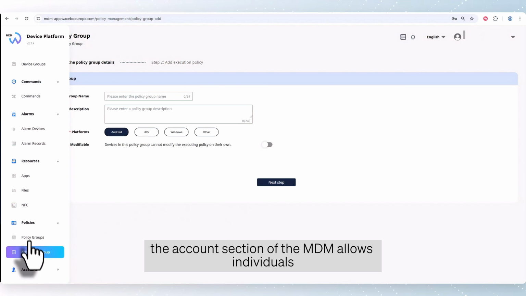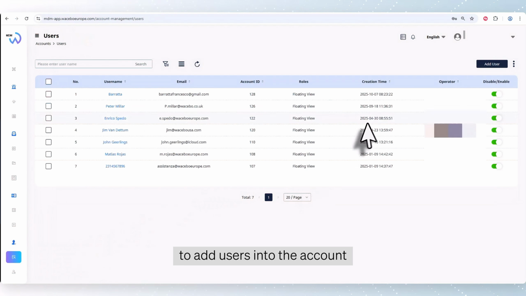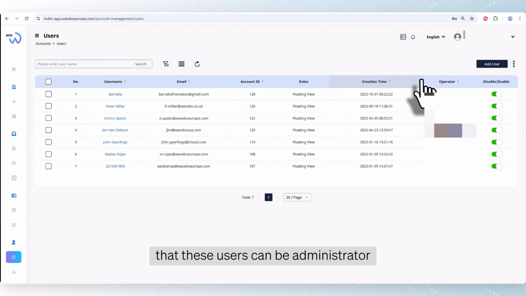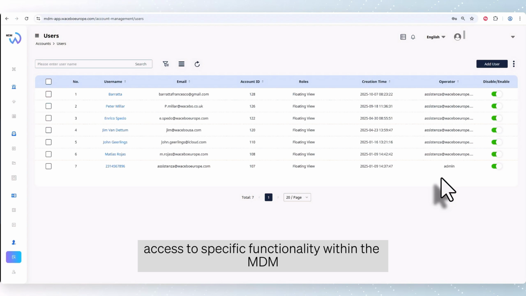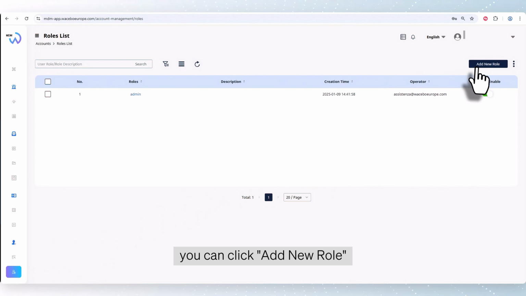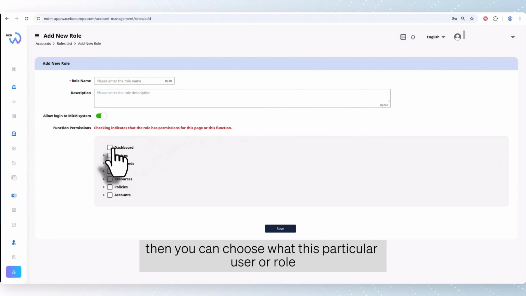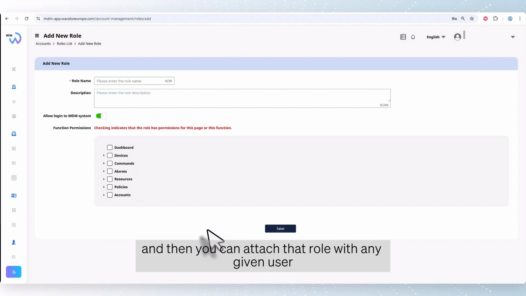The account section of the MDM allows individuals to add users into the account. So these users can be administrator, they can be operator, and they can be configured with specific access to specific functionality within the MDM. To do that, you tap on Role List, you can click Add New Role, then you can choose what this particular user or role has access to configure. And then you click Save, and then you can attach that role with any given user.